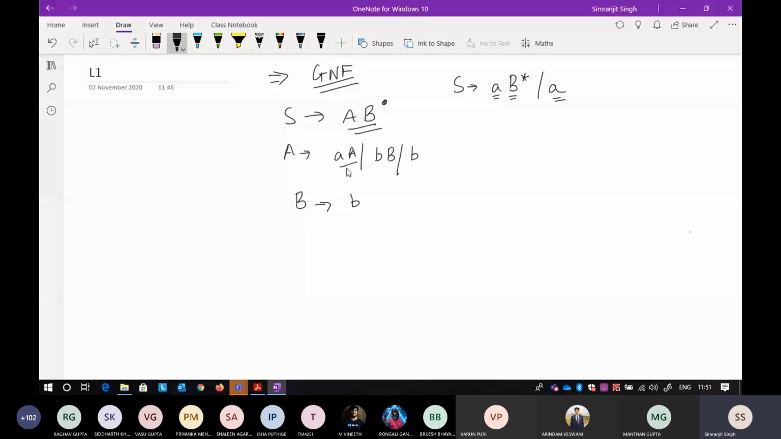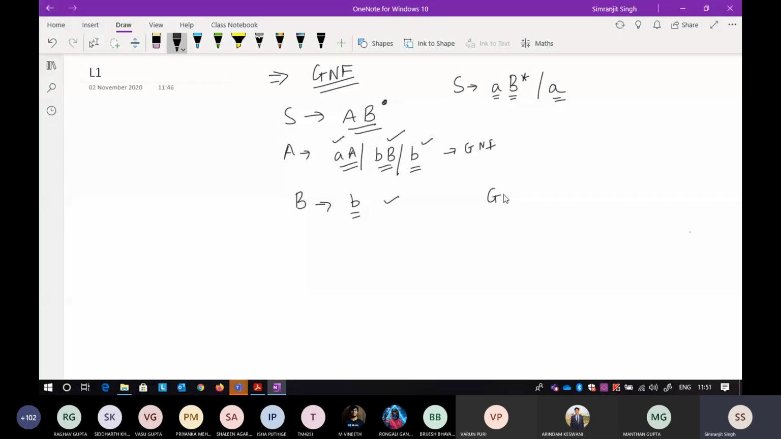If you see this one, there is a followed by a, that is fine. B followed by a B, and then there is a single B here. So that is also fine. This is completely in Greibach normal form, if you remember. So there is nothing wrong with it. For B here, it is again in the Greibach normal form. There is nothing to worry about. So how to tackle this kind of question? You just have to do a substitution. In place of this A, you just put the value of A, whatever be the value of A.